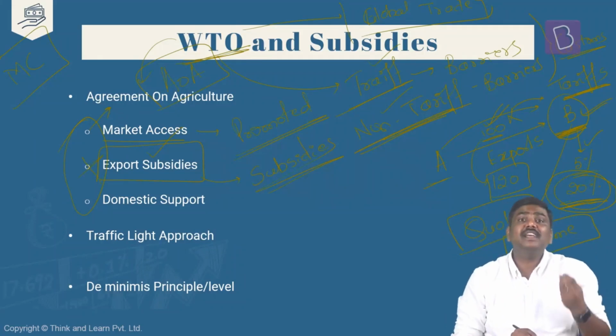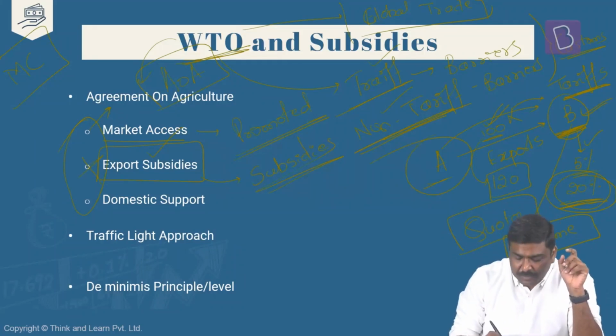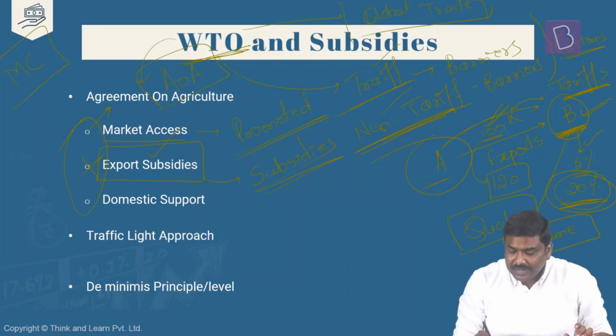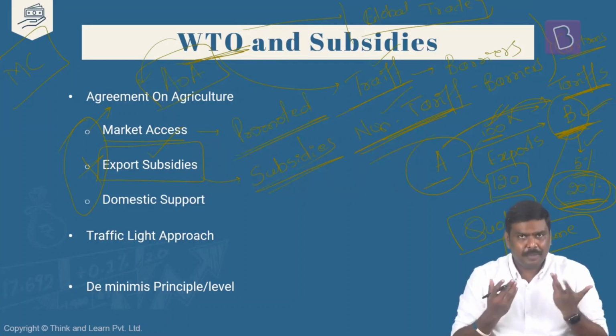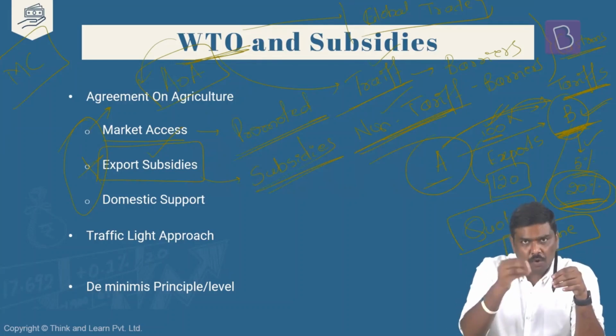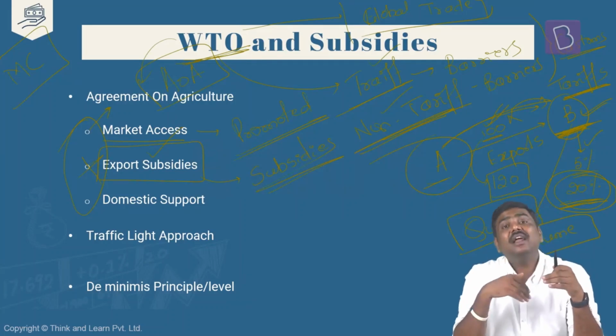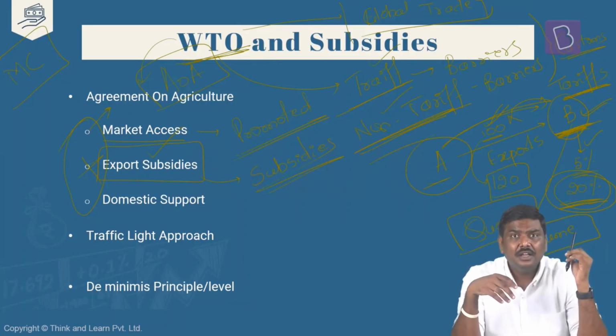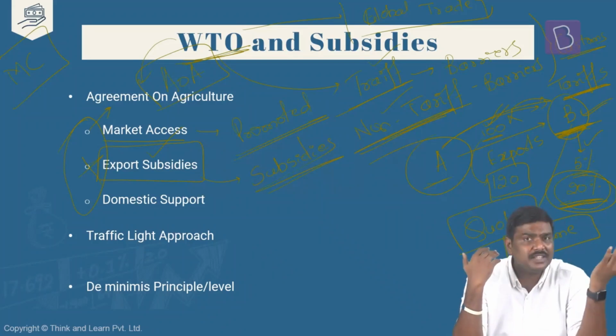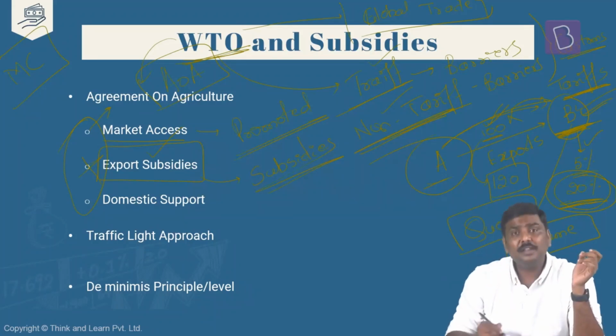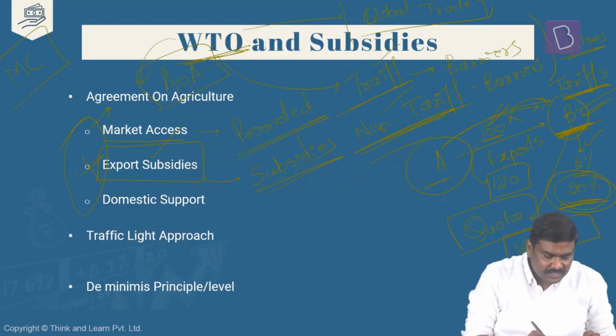And under WTO, you are not supposed to provide export-linked subsidies. Why? If there is an export-linked subsidy given by the government of A, then it is going to promote more and more exports from country A to country B. That will affect the total production as well as the domestic supply in country B. Right? For example, take this particular pen itself. If you give me more subsidies, I will produce more pens and start exporting more pens. But that will affect the production of the same pen or similar pens in other countries. If I keep on exporting more and more, this will become cheaper. Export competitiveness in the international market will increase. As a result of that, what about the manufacturers in country B? Do you think their trade will be affected? Their production will be affected? Yes. Do not provide export subsidies.